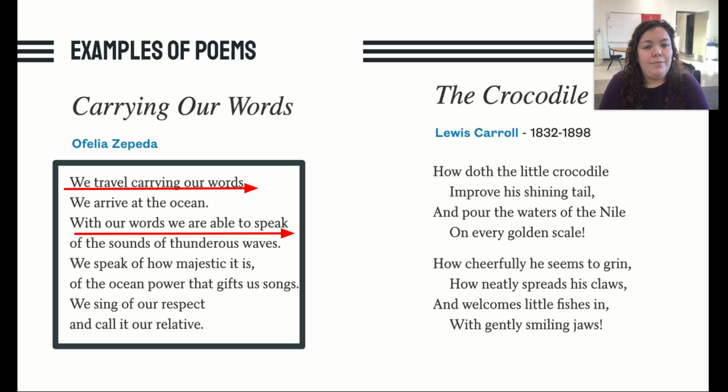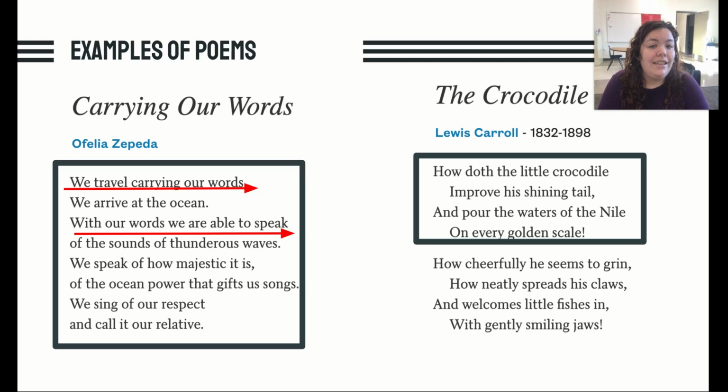The Crocodile. How doth the little crocodile improve his shining tail, and pour the waters of the Nile on every golden scale? How cheerfully he seems to grin, how neatly spreads his claws, and welcomes little fishes in with gently smiling jaws.